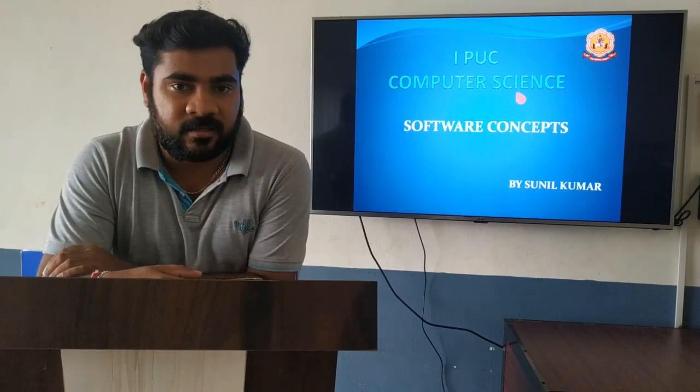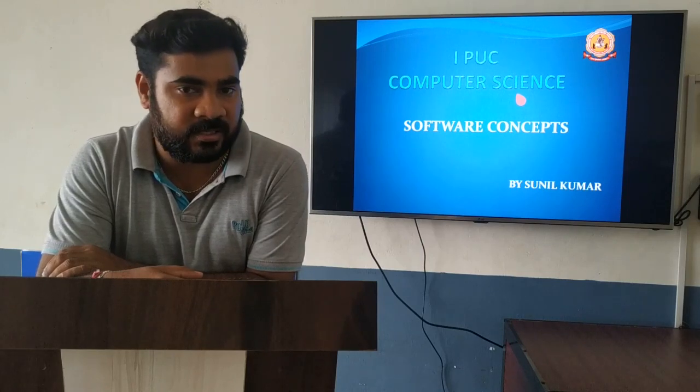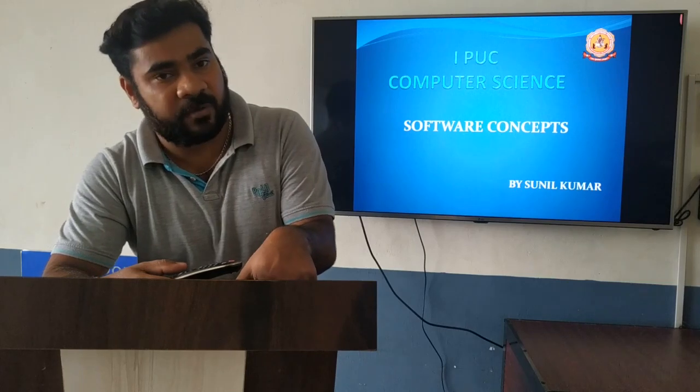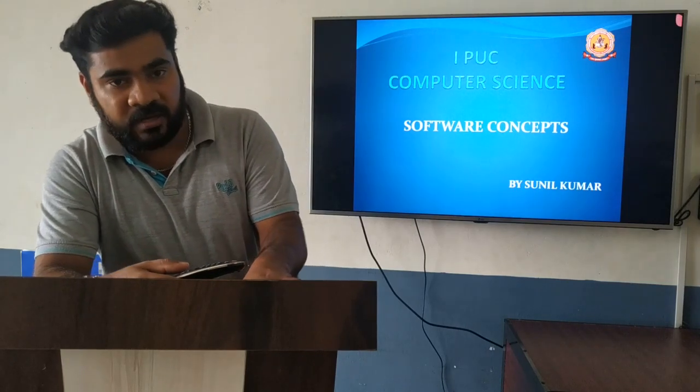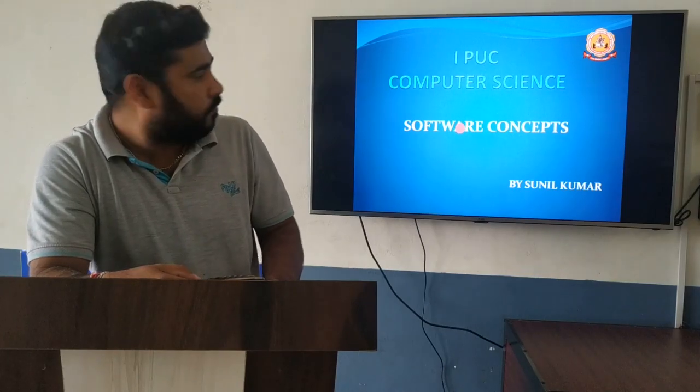In the last session, we discussed the basics of computers and input, output and memory devices, meaning all the basics of the hardware part of a computer system. Today, we are going to deal with the software part. The chapter is software concepts.